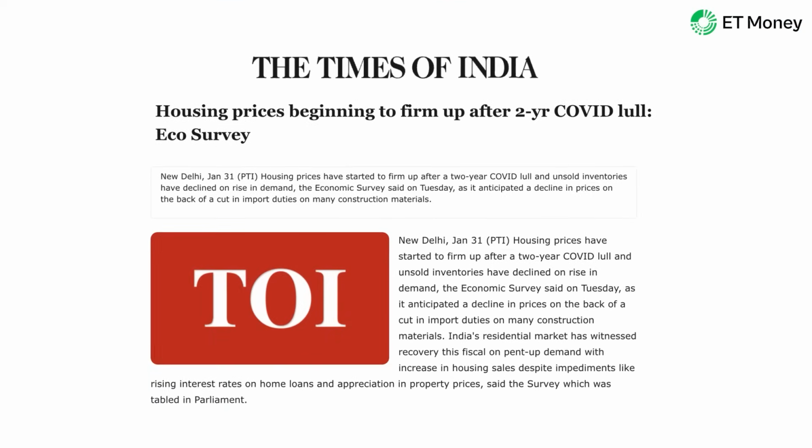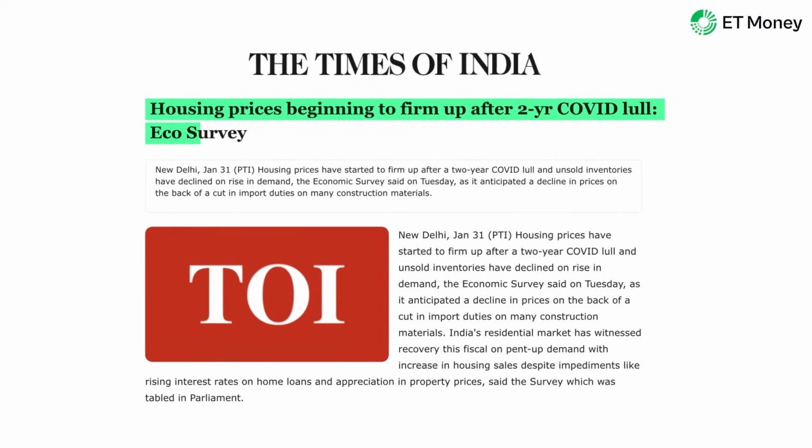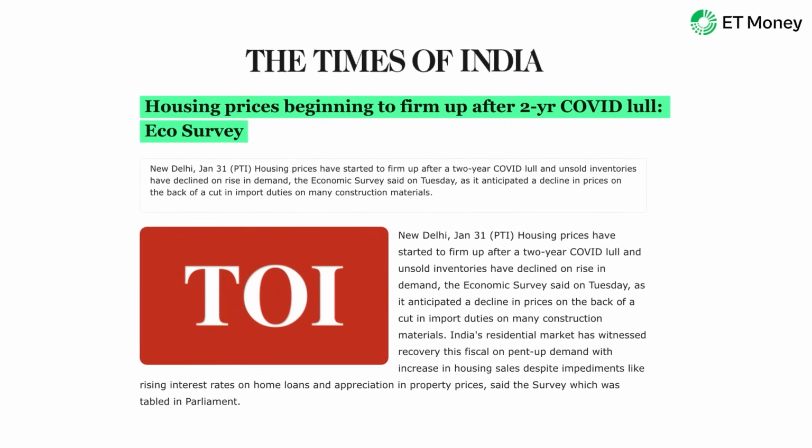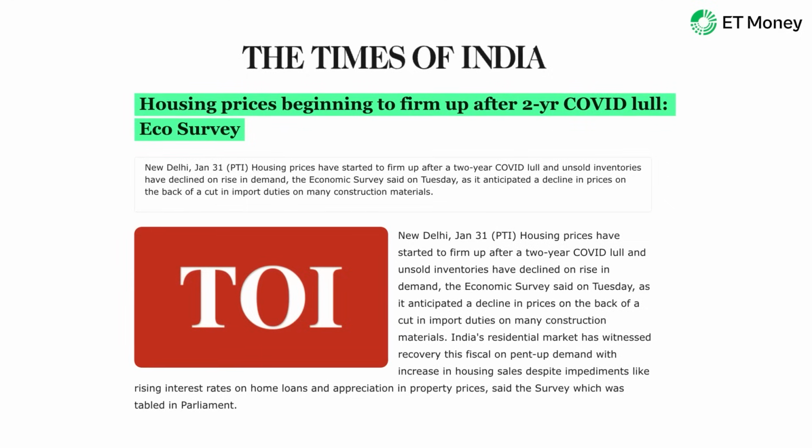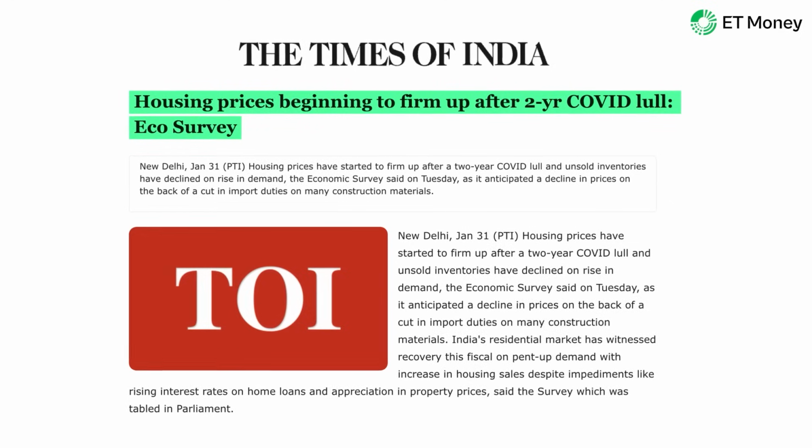Now, while the real estate market is not as transparent as day-to-day pricing is concerned, it also undergoes periods of stagnation where the prices seem to be going nowhere. For instance, during the COVID period, the housing market entered a phase of time correction. It took 2 years for housing prices to firm up, as disclosed by the Economic Survey of 2023.